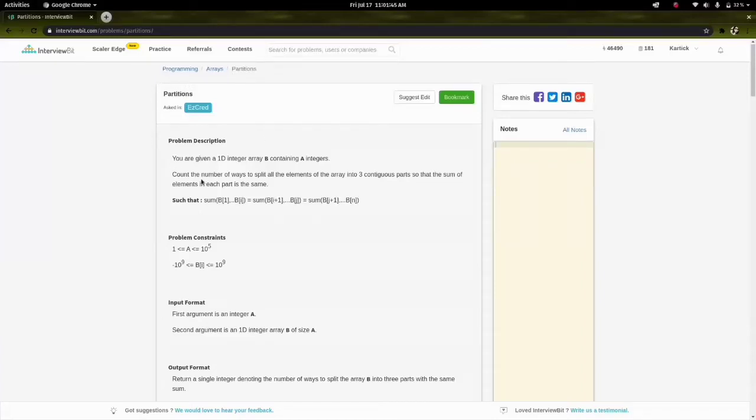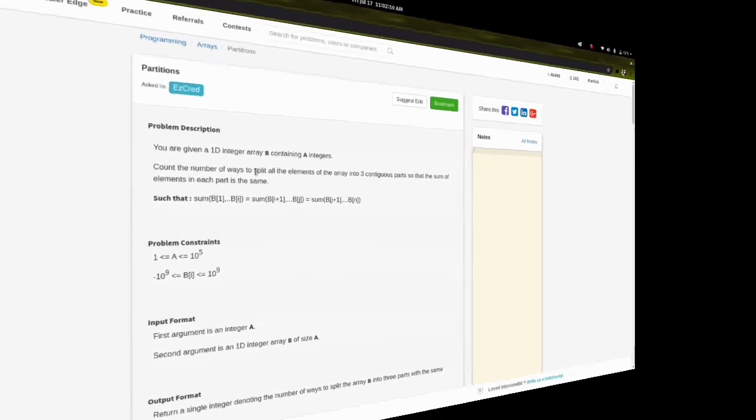This is the question, Partitions of InterviewBit. We will be given one 1D integer array B containing A integers. We need to count the number of ways to split all the elements of the array into 3 contiguous parts so that the sum of the elements in each part is the same. Let's see how we will solve this.